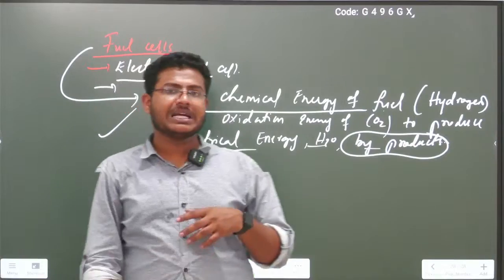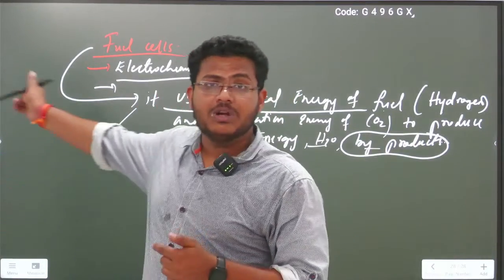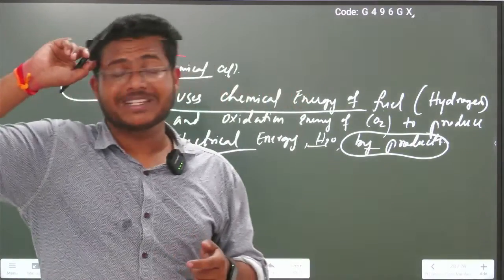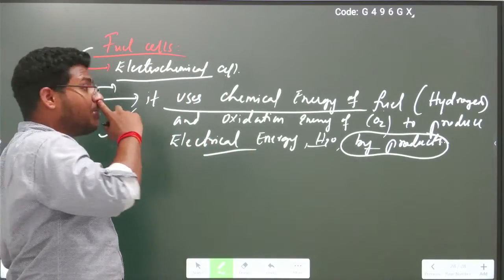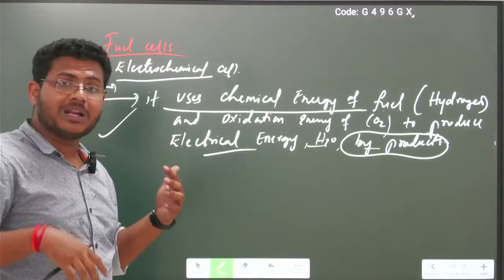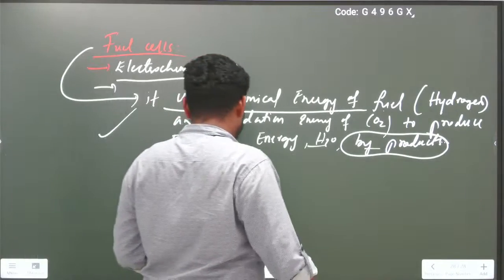Among all the different types of electrochemical cells, the fuel cells are more affordable and more expensive, and also they are very important in terms of reduction of global gas emissions also.